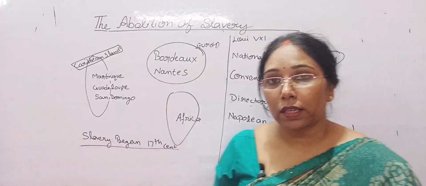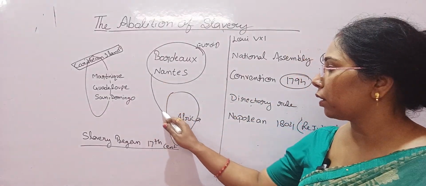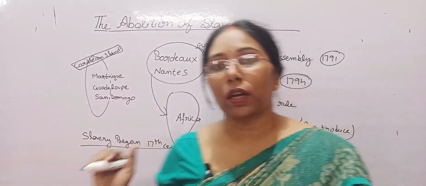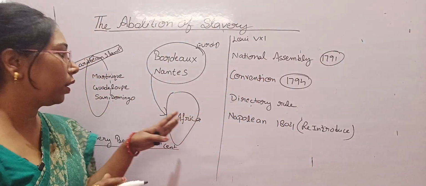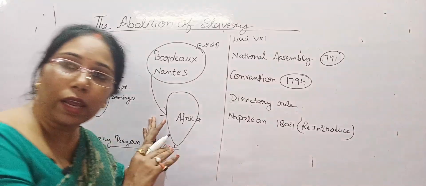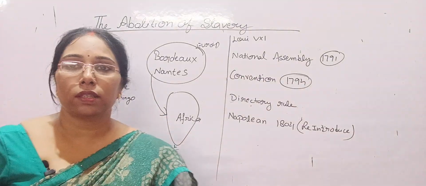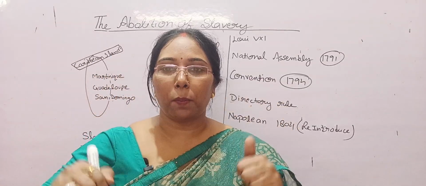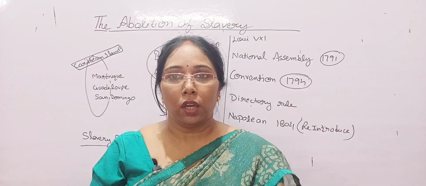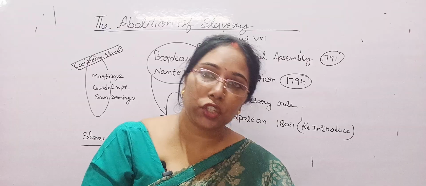From here, slave traders sailed and came to Africa. They went to Africa and bought slaves from local chieftains. After buying the slaves, they branded and shackled them and tightly pushed them into the ship.